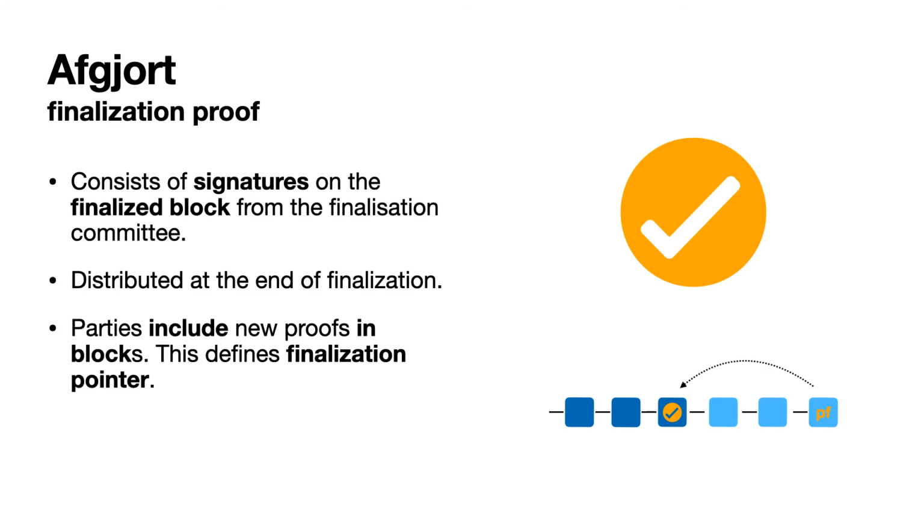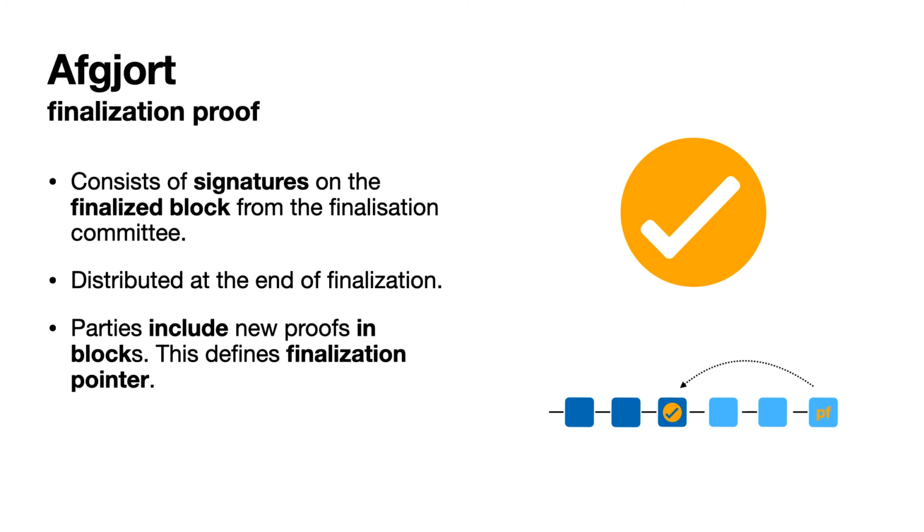Now then, the protocol produces what we call a finalization proof. And that is essentially a signature of the whole committee on that block. They sign that, yes, that block is indeed final. And it is distributed in the network at the end of finalization. Now, to ensure that newcomers, so someone who comes fresh to the system, will also have these proofs later on, we let parties include those proofs into blocks. And that defines what we call a finalization pointer.